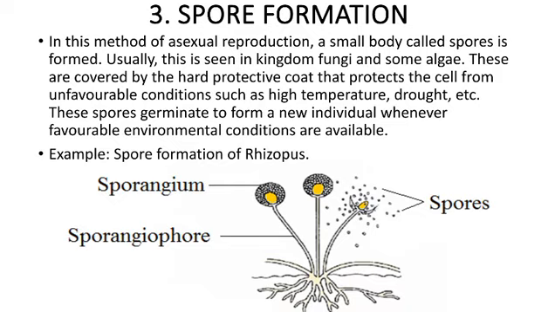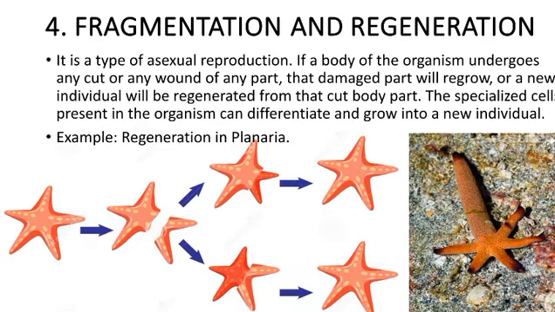Fragmentation and regeneration. Fragmentation and regeneration is simply the process whereby, whenever an organism is fragmented, the different fragments go on to produce a whole new organism. You can see fragmentation in the starfish and the planaria.